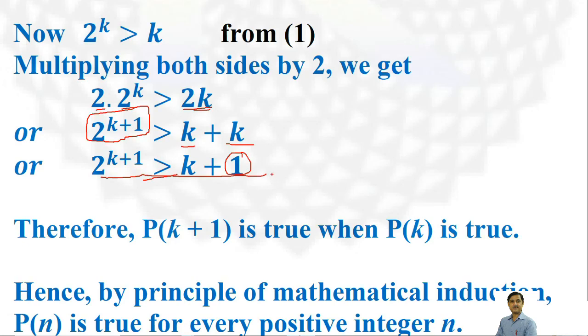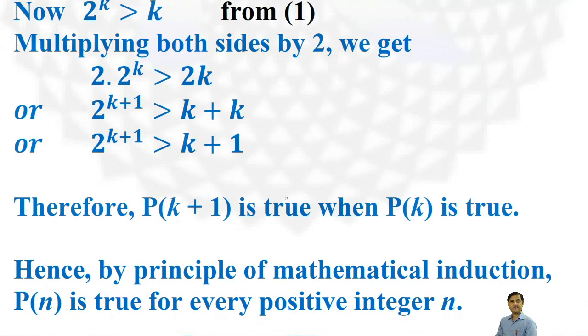This is what we have to prove. Therefore, the statement is true for Pk plus 1. Hence, the statement is true for all natural numbers, all positive integers n.